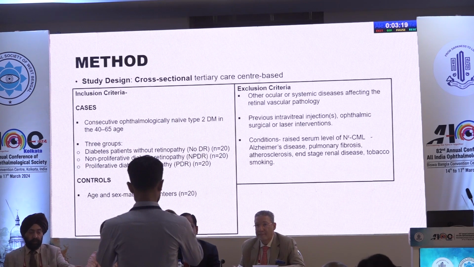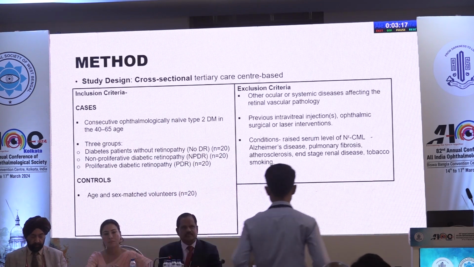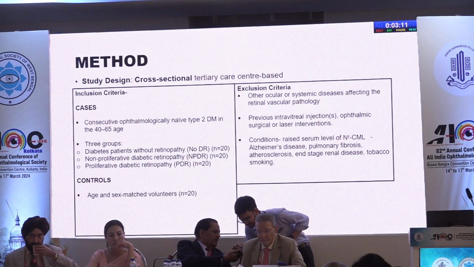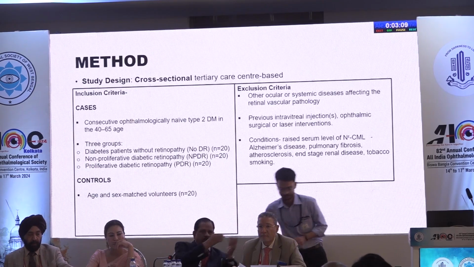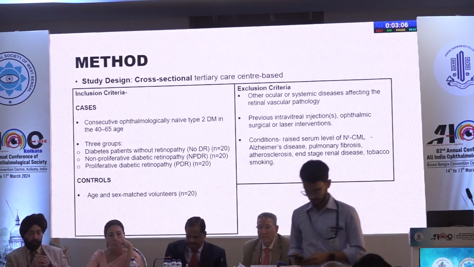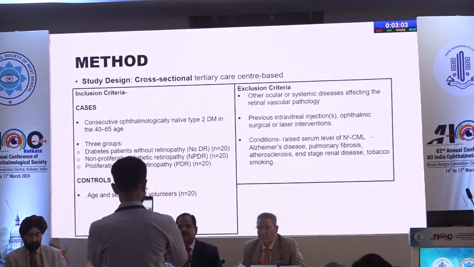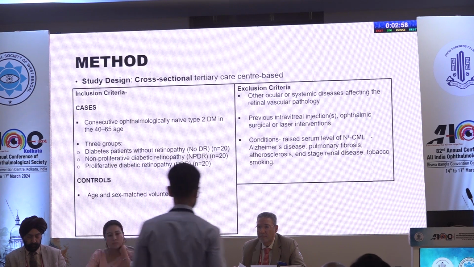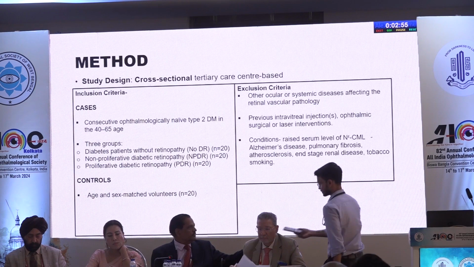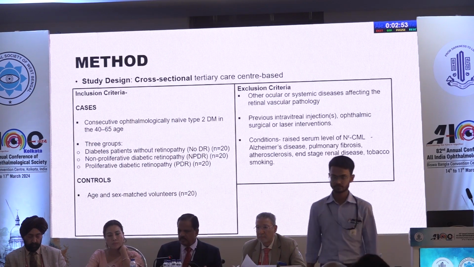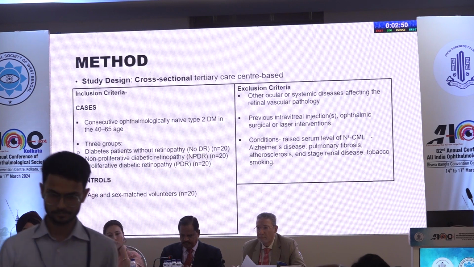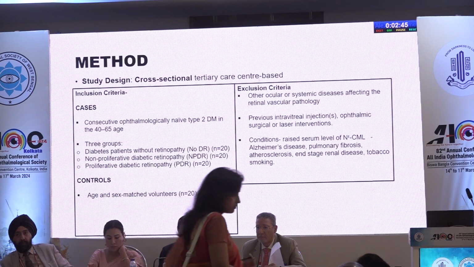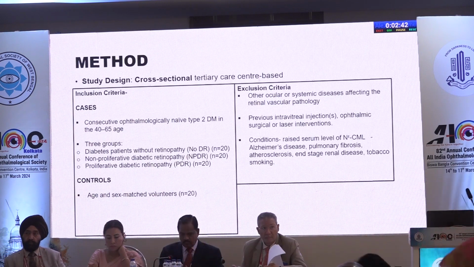My inclusion criteria: it's a cross-sectional study at a tertiary care center, with consecutive ophthalmologically naive type 2 diabetes mellitus patients ranging from age 40 to 65. After proper fundus examination, on the basis of ETDRS, we divided them into no diabetic retinopathy, NPDR (non-proliferative), and proliferative diabetic retinopathy, each group having 20, and age and sex matched controls were taken. The exclusion criteria were that no retinal vascular pathology should be pre-existent, there should be no prior treatment, treatment naive patients, and conditions where NCML or AGE levels are high, like Alzheimer's disease or pulmonary fibrosis, should be excluded.